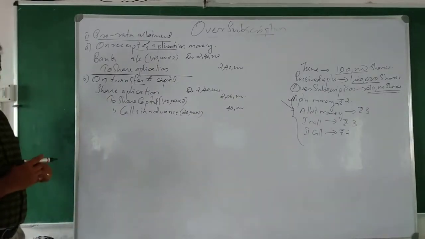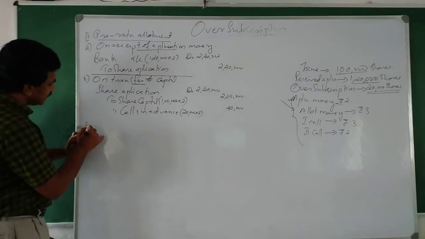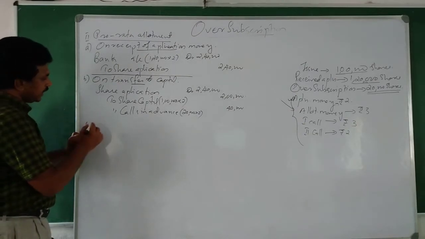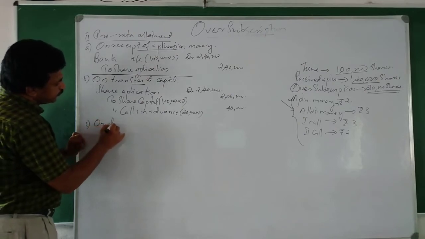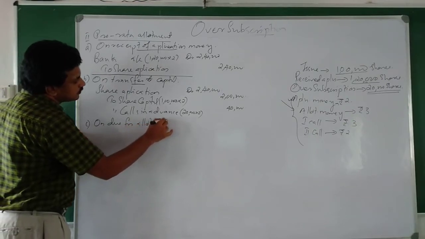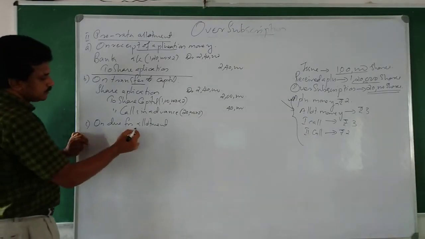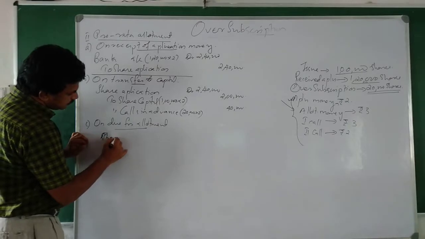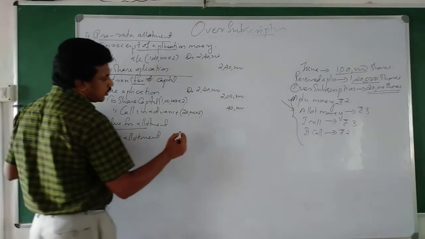Okay? Understood? Now, then third case, we can write here on due for allotment. On due for allotment, we will write share allotment debtor.